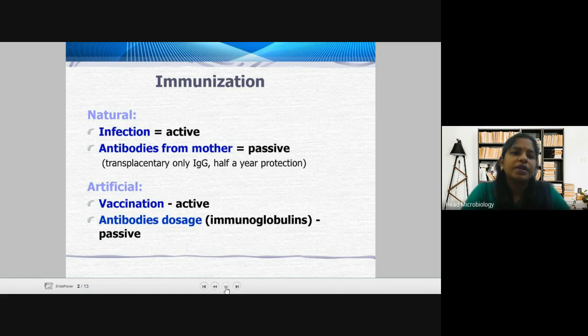So it can be natural, it can be artificial. In case of natural, when it is from the mother, when the antibodies transfer through the placenta. Then artificial is through vaccination. Antibody dosage, immunoglobulins. So artificial can be through vaccination or when the antibodies are administered to you.